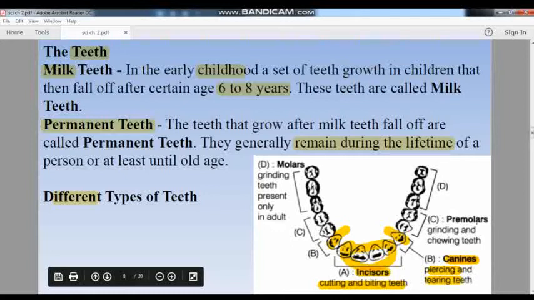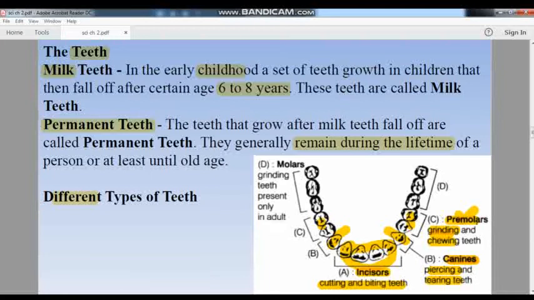Then come another two pairs, the premolars. Premolars are called the grinding or chewing teeth. When we take food in our mouth, we start the process of grinding, and this grinding mainly works with the premolars. Then after that there are three pairs of molars, and these molars are generally found in our adult age, so they are also grinding teeth.